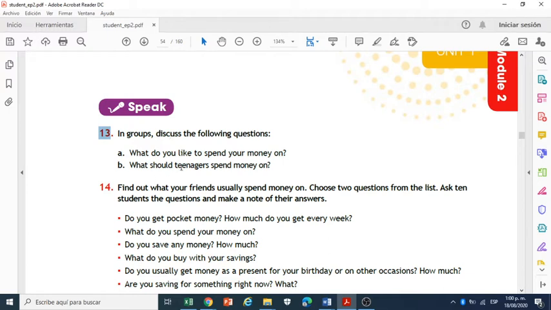You select some of your friends. What do you like to spend your money on? Question B, what should teenagers spend money on? Okay, take into account these questions. This is just for discussion, okay? You don't need to write here. No answers in the book, okay? No answers. Just collect the information, okay?